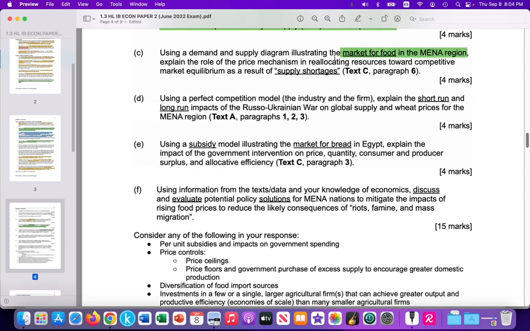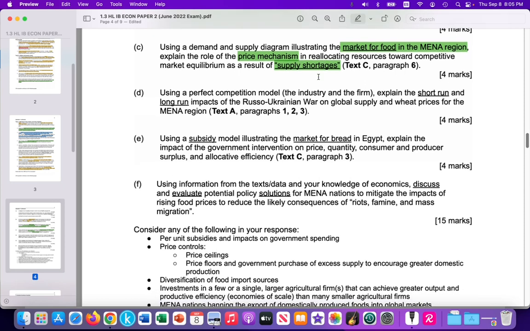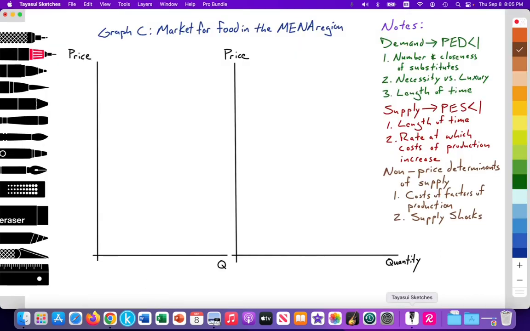Yeah, here we are. Explain the role of the price mechanism. Okay, so I should explain that. And also how the price mechanism reallocates resources towards a competitive market equilibrium, as a result of a supply shortage. So I'm giving a couple of hints to my students of what to illustrate. So let's go ahead and tackle that question.